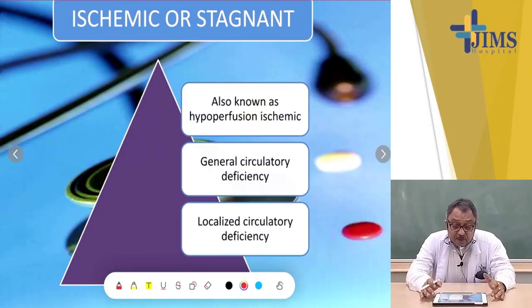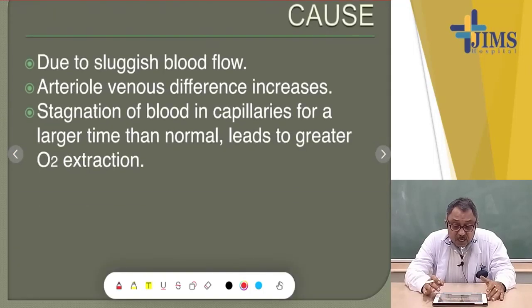Ischemic or stagnant hypoxia is also known as hypoperfusion or ischemic hypoxia, due to general circulatory deficiency or localized circulatory deficiency. Due to sluggish blood flow, arterial venous difference increases. Stagnation of blood in capillaries for a longer than normal time leads to greater oxygen extraction.